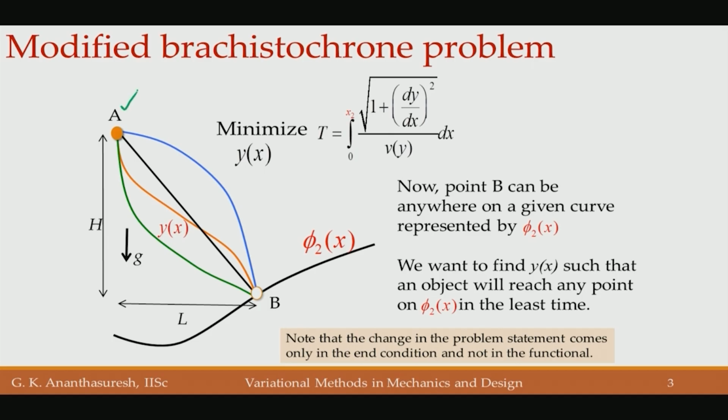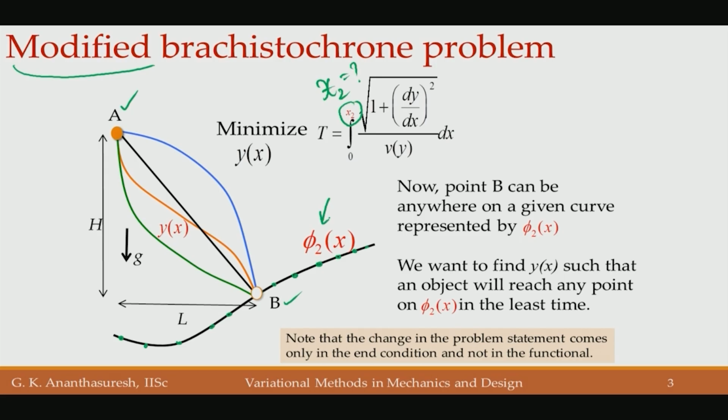We specify point A, but B can be anywhere on this curve, and hence we have a variable condition of this x2 not specified. So, this is x2 that we do not know, we have to find it as part of the problem. You can actually see its generality now, because we are not just minimizing the functional that we have, but if the functional is an integral, the bounds are not known. That is the modification of the Brachistochrone problem, where phi 2 as a function is given here, where point B has to lie.